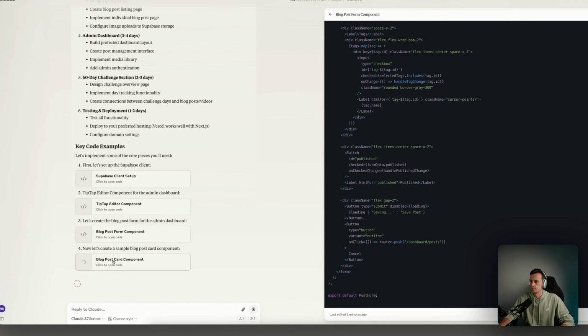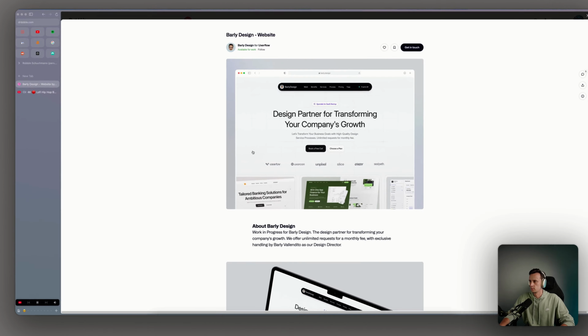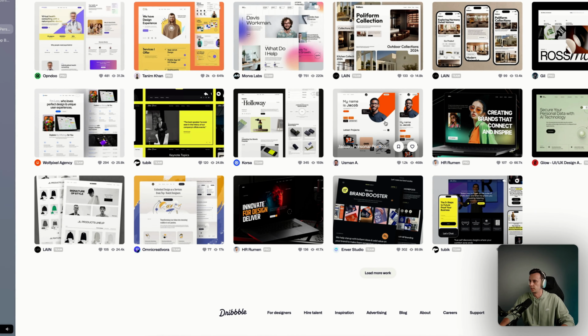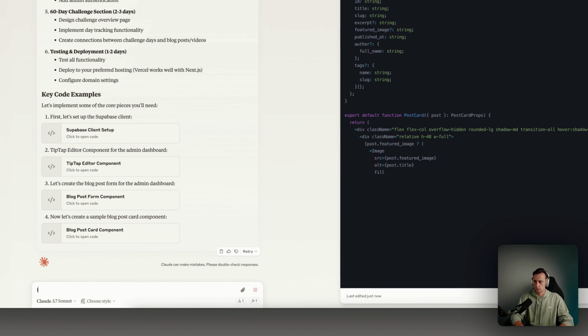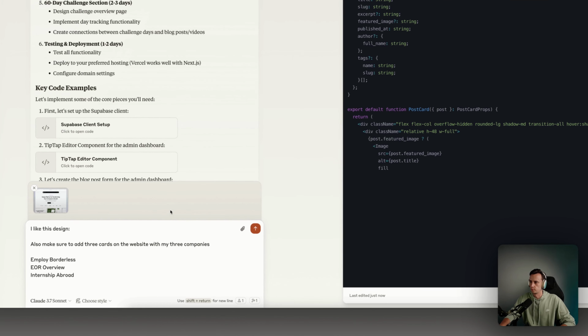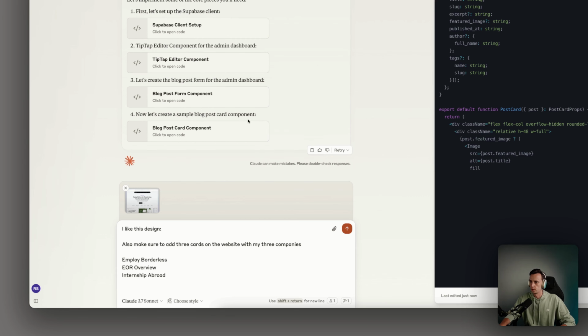I don't know what's actually making the components. That's not what I need. Let's see if there's any more. For now I just want it easy and clean. Let's just stick with this one. I like this design. So those are three companies. I just want to link to them from my homepage. Then I'm working on that.